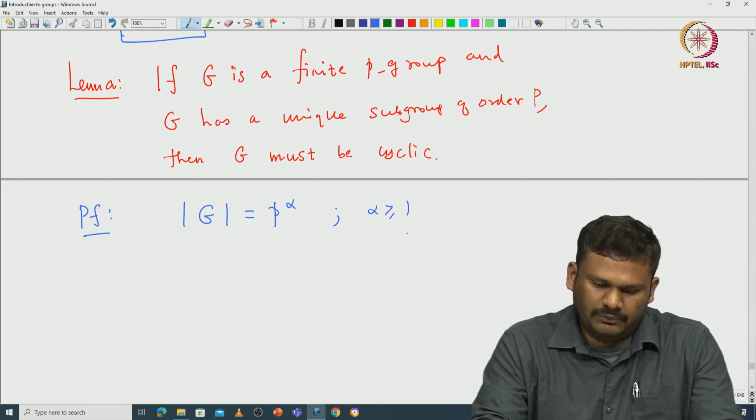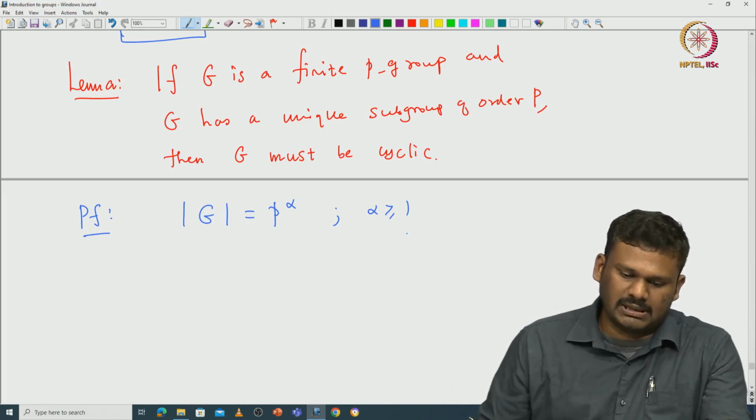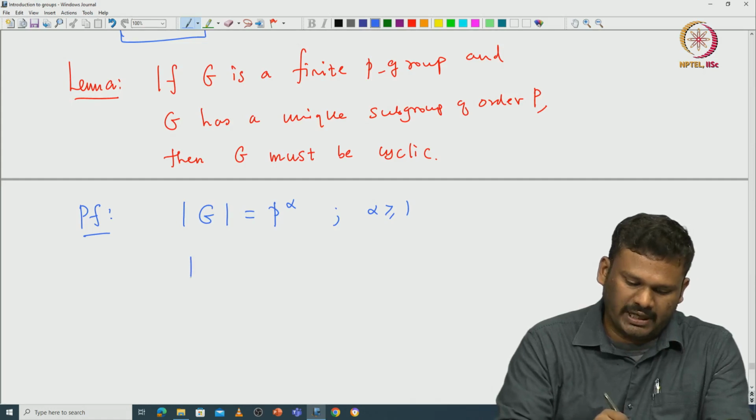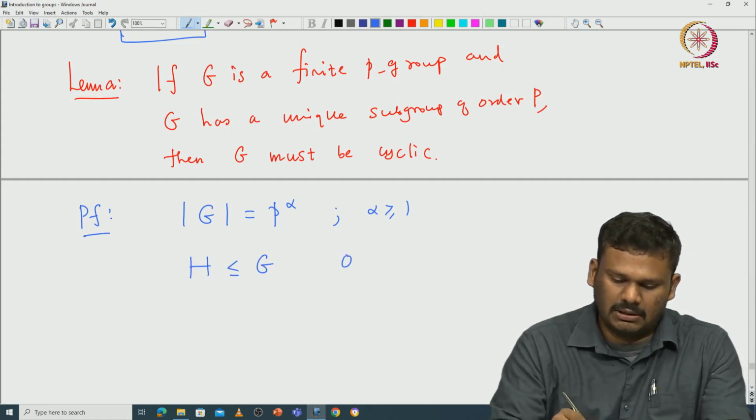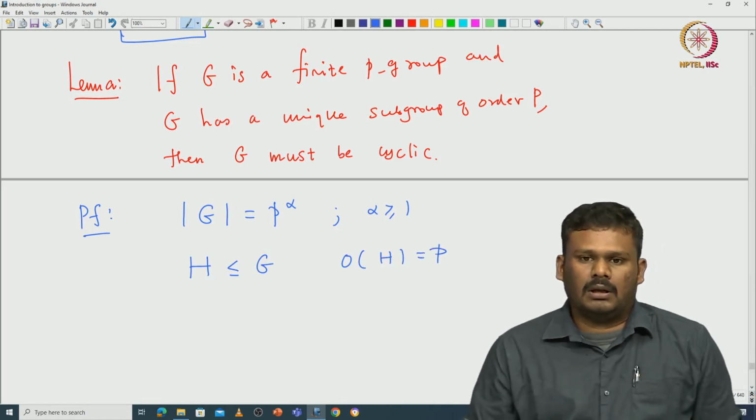Okay. So, we know that this has a unique subgroup of order p. So, call that subgroup H. So, H is a subgroup of G such that the order of H is p. Okay.